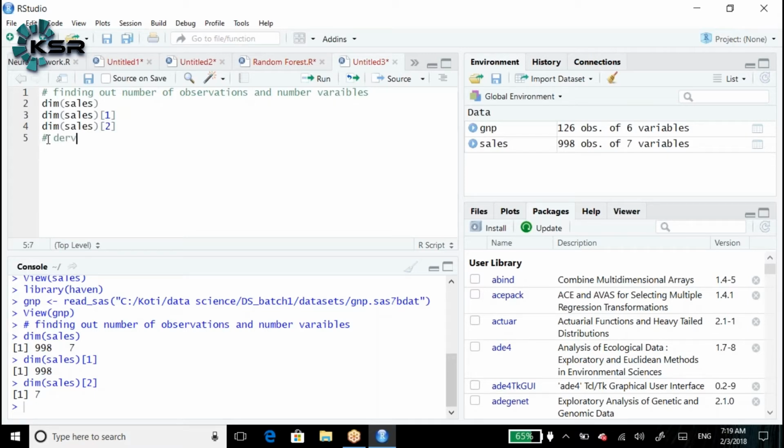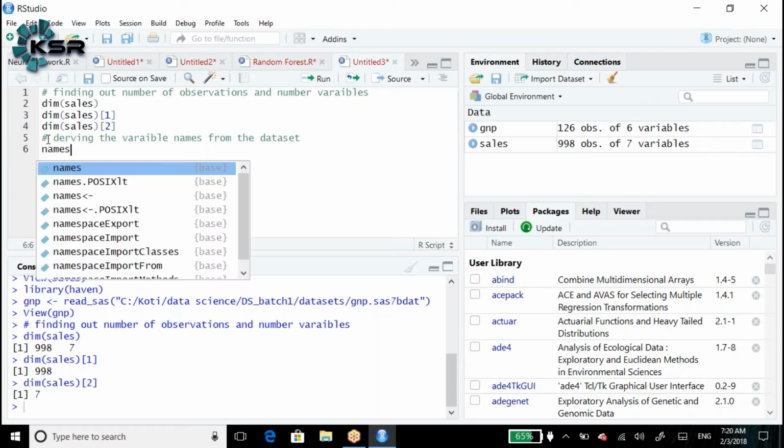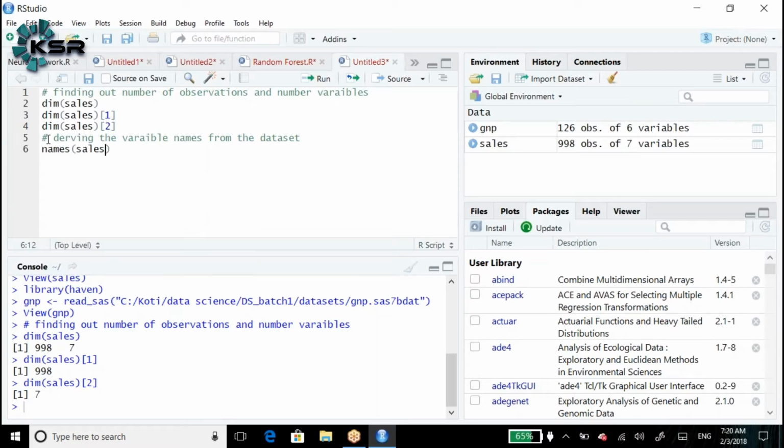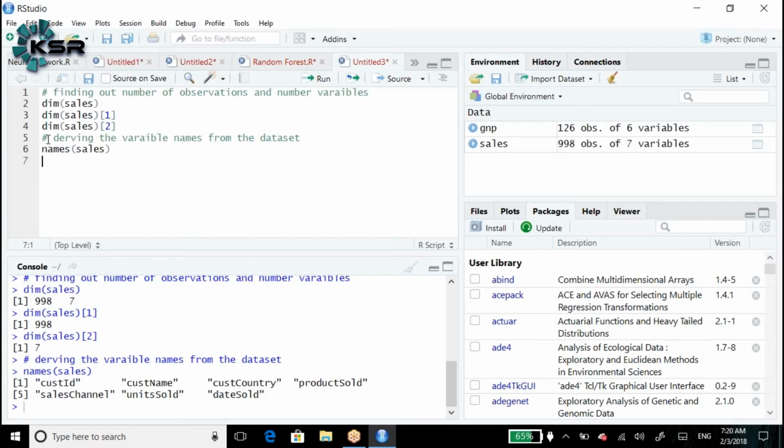Deriving the variable names from the data set. Names of sales. Names means it will give the column names.